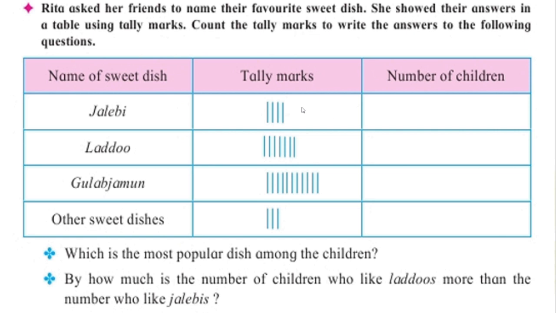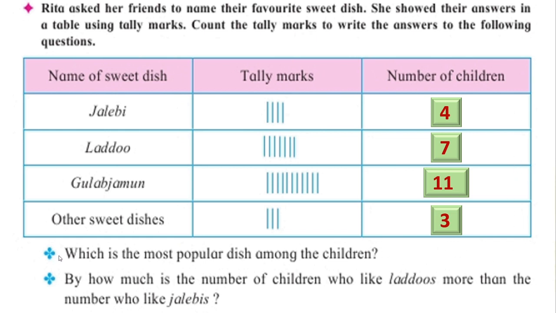First what we will do? First we will count these tally marks and we will write the number of children. In the first, jalebi, that is 4. Isn't it? 4 children like jalebi. And what about laddu? 1, 2, 3, 4, 5, 6, 7. 7 children like laddu. Then gulab jamun 2, 4, 6, 8, 9, 10, 11. Yes, 11 children like gulab jamun. And other sweet dishes only 3 students. Okay, we got this. That is the number of children.